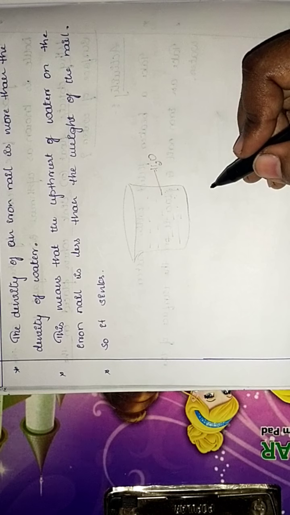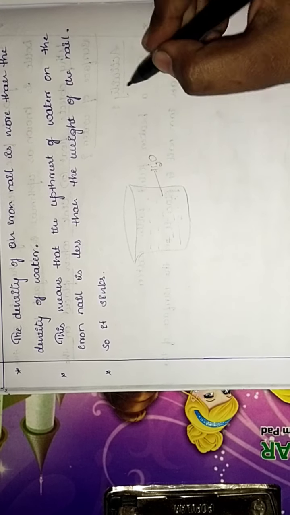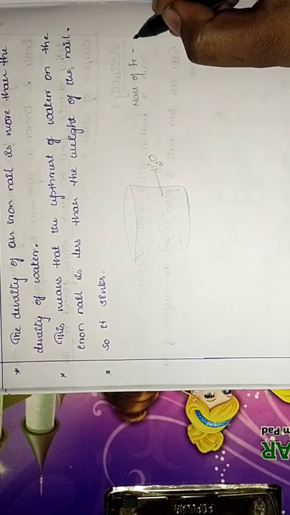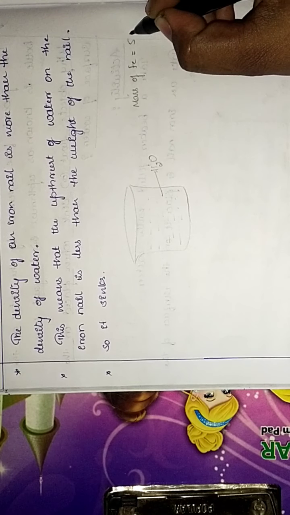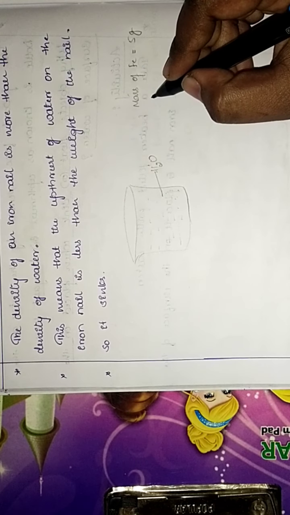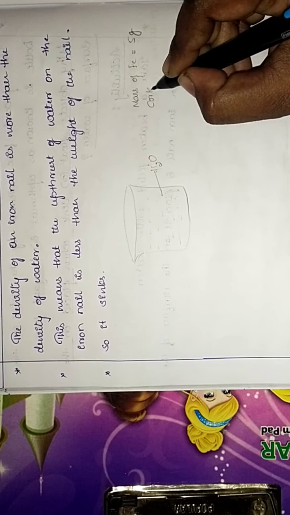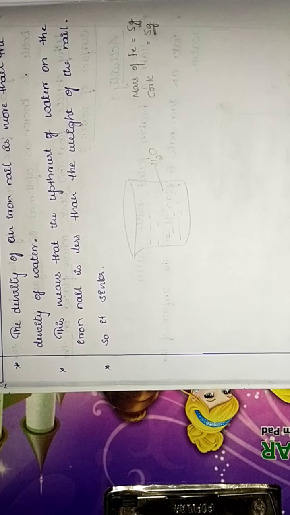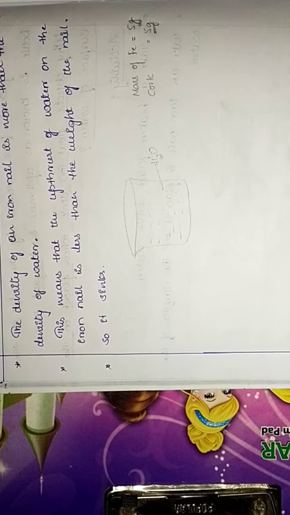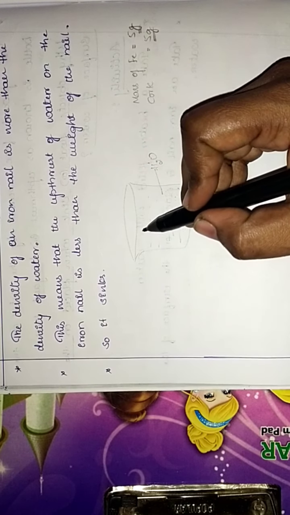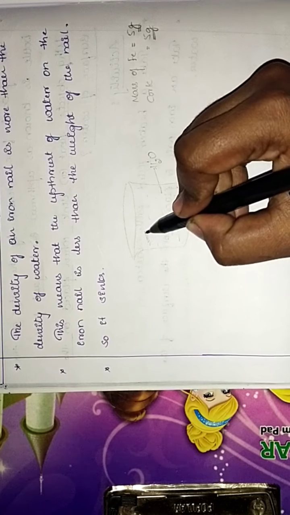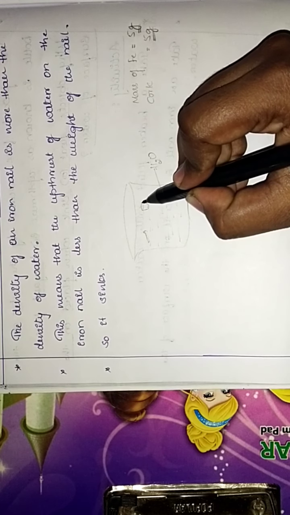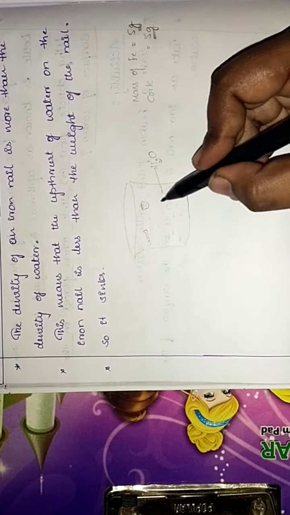Take a piece of cork and an iron nail of equal mass. Say for example, we will take the mass of iron, Fe, as 5 grams. Similarly, I will take the cork mass as 5 grams. Both have to be of the same, equal mass. Place them on the surface of the water. I am placing the nail as well as the cork on the surface of water.